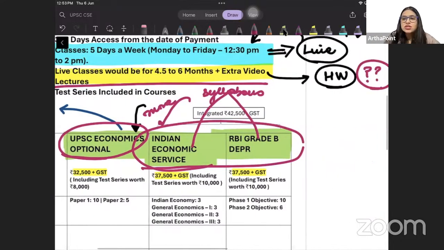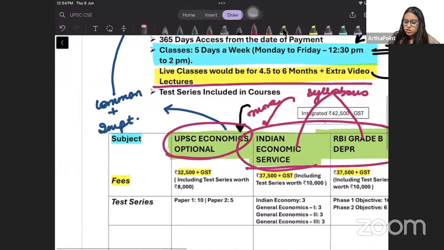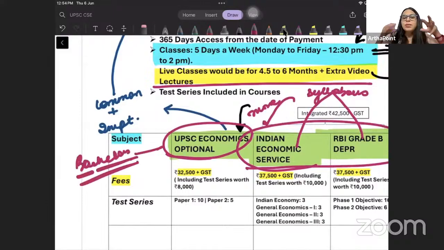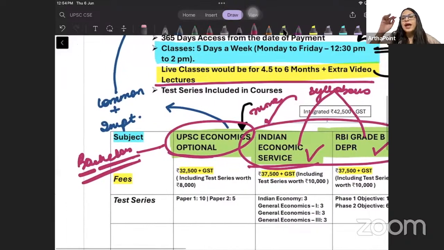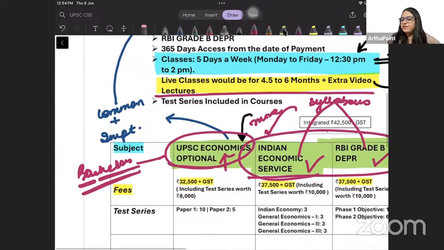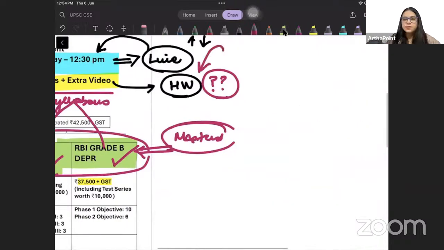Because here you are coming after doing masters and here you are coming after doing bachelor's, right? तो in general बेटा जो हमें amount of effort डालना है in economics, it is much more in Indian Economic Service and RBI Grade B DEPR as compared to economics optional. और इसी हिसाब से I will give you your homework videos, है ना.